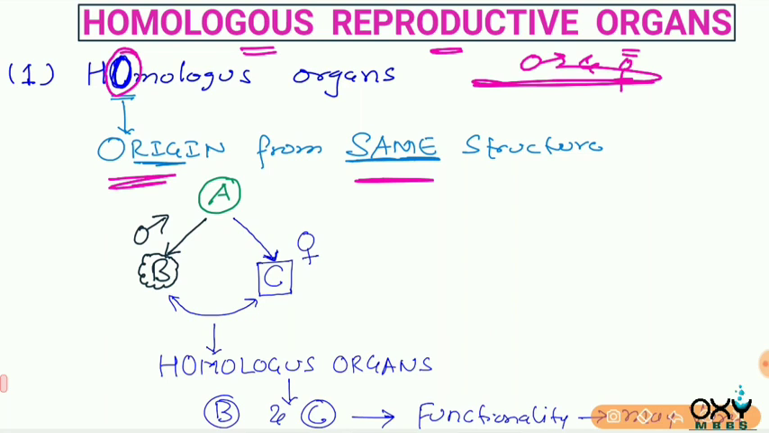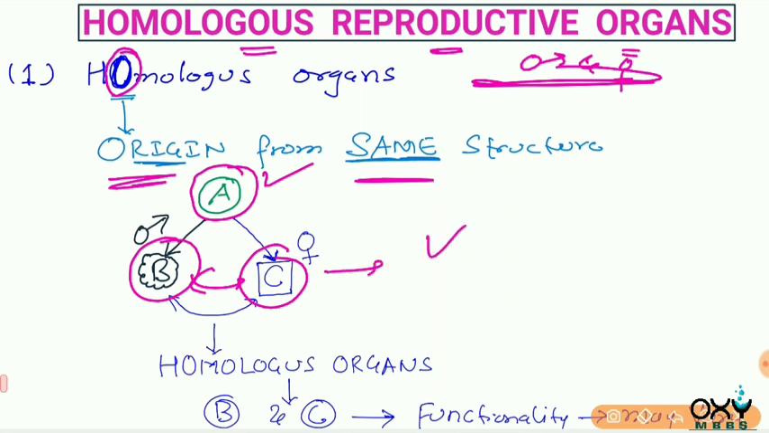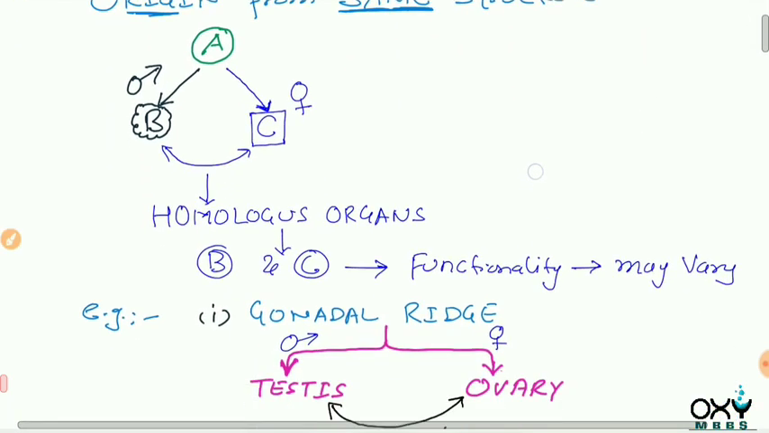For example, let's suppose this is structure A, and this structure A in male forms B, while in female it forms C. So we will say that B and C are homologous organs because they are formed from the same structure. But these two structures may or may not have the same functions, but the origin is same. For example, my dear friends,